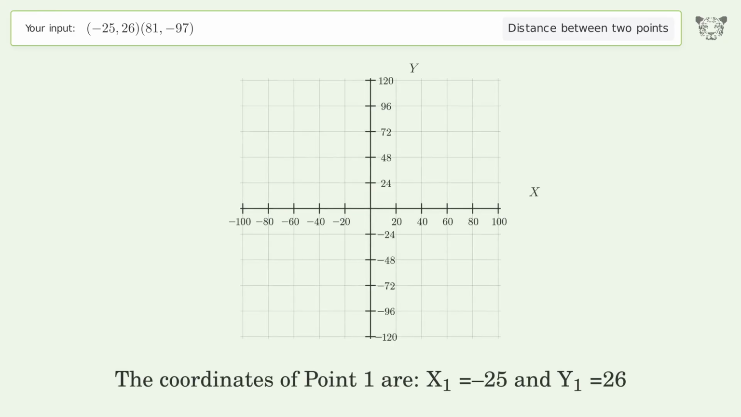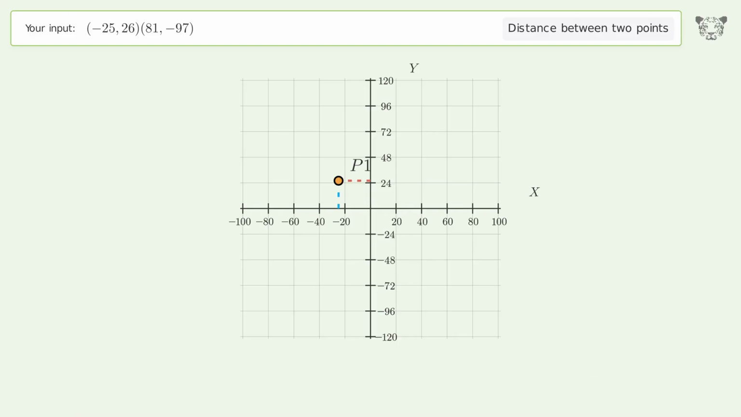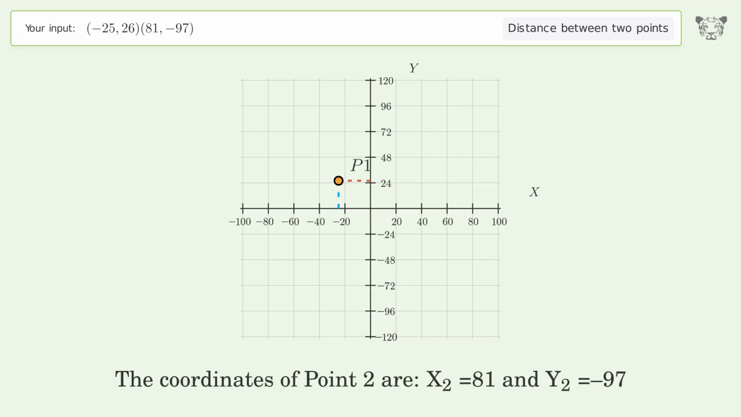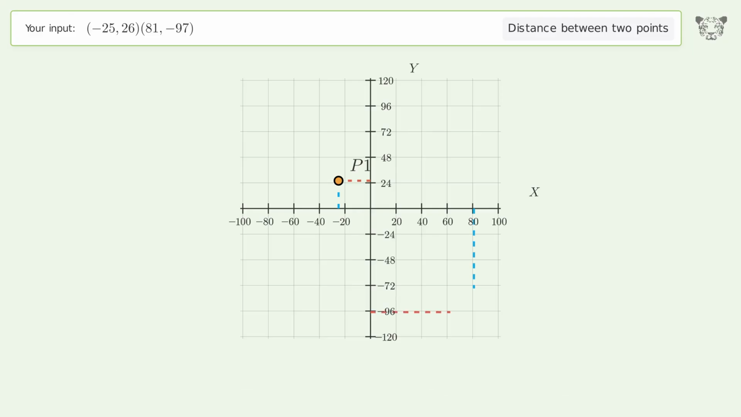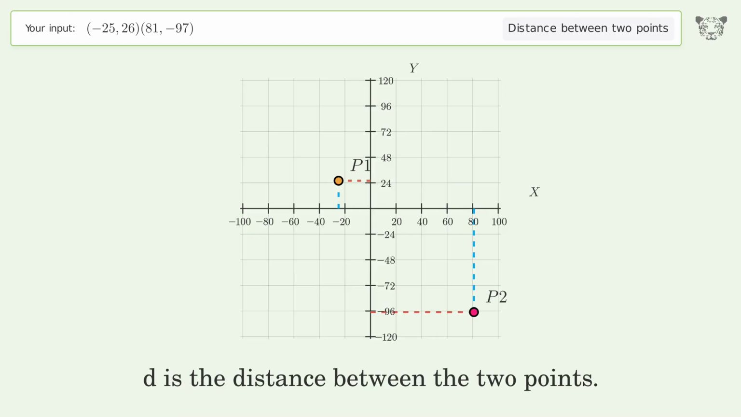The coordinates of point 1 are x1 equals -25 and y1 equals 26. The coordinates of point 2 are x2 equals 81 and y2 equals -97. D is the distance between the 2 points.